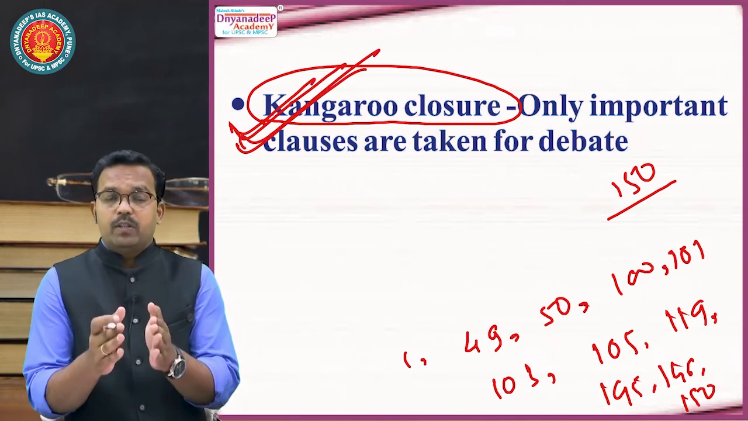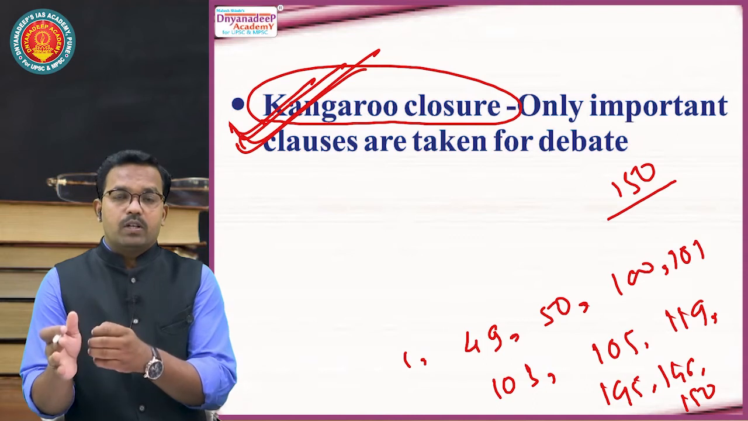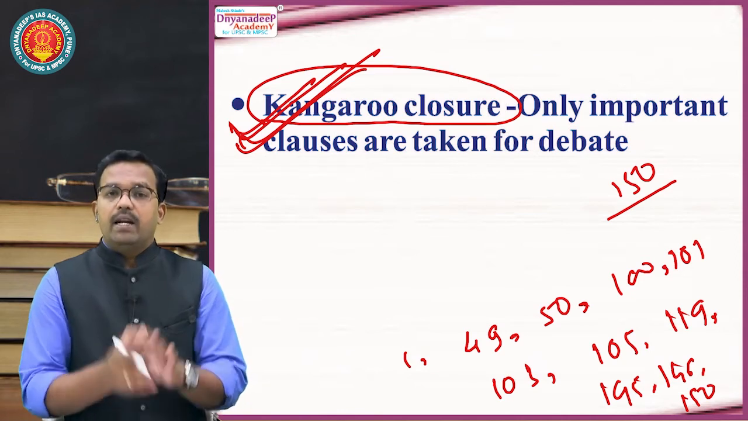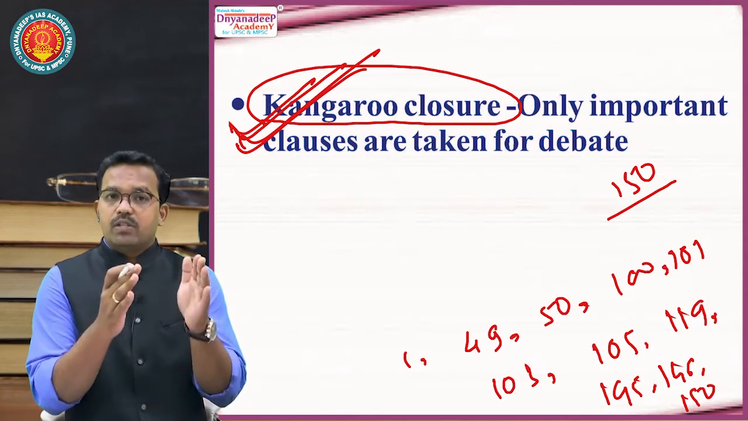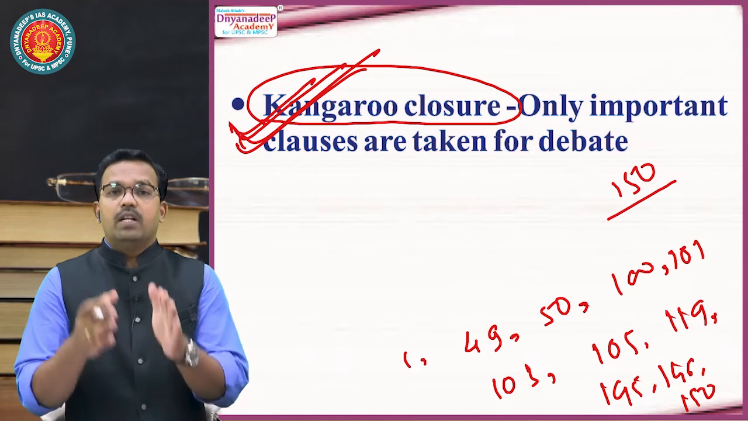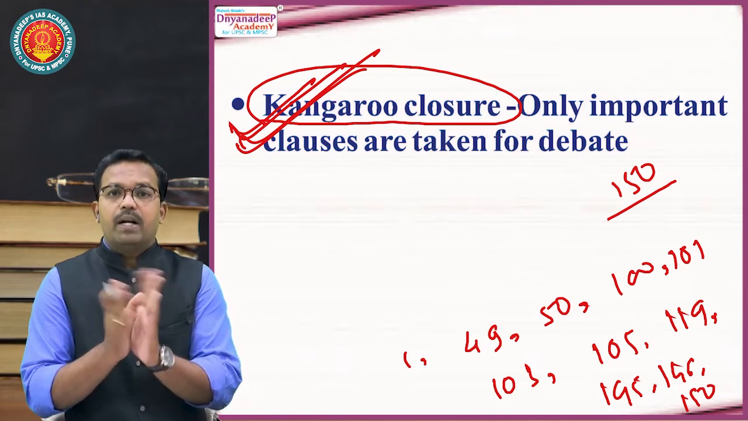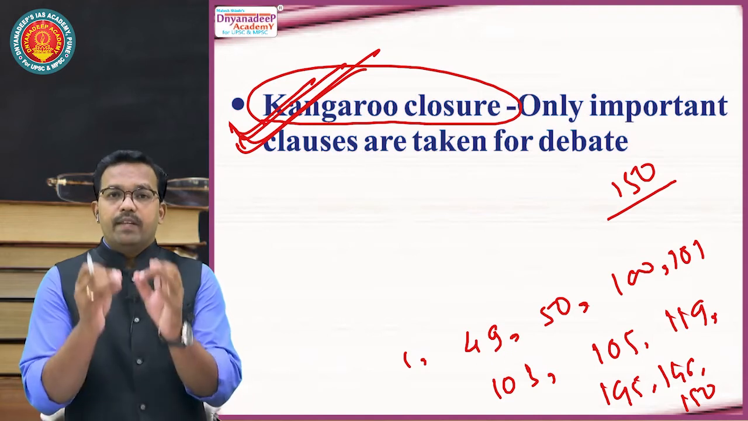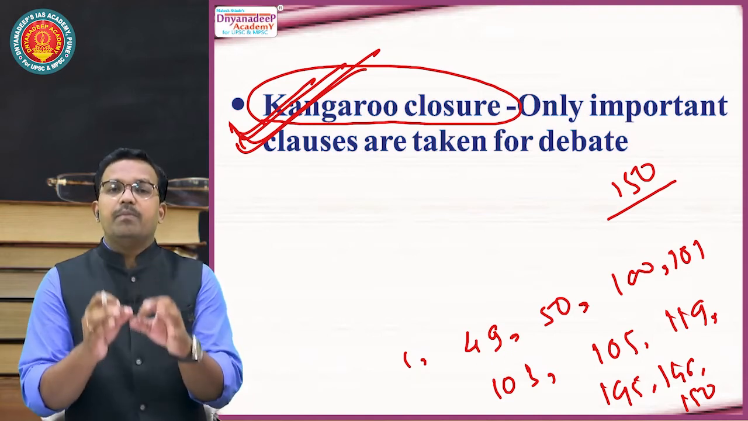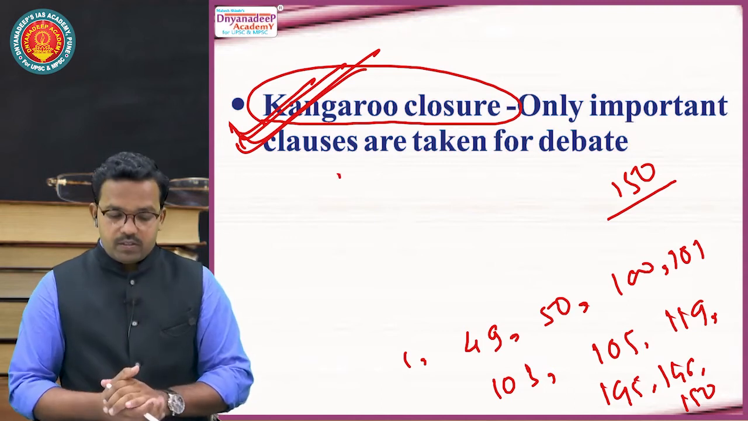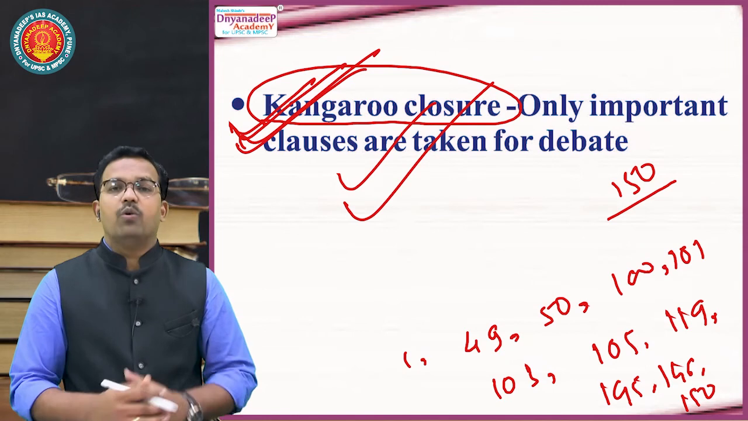See, the basic difference between closure by compartment and kangaroo closure. In closure by compartment, we classify these subjects into compartments and instead of discussing each subject, we discuss the compartments. In kangaroo closure, we do not classify these 150 subjects into compartments. What we do is take only important subjects for the discussion and the remaining subjects are not taken for discussion. It is a kangaroo closure.